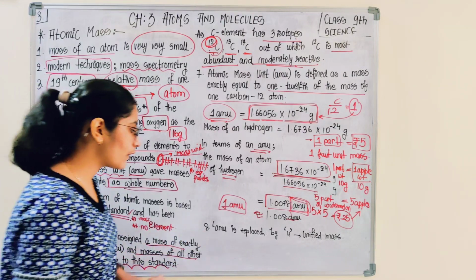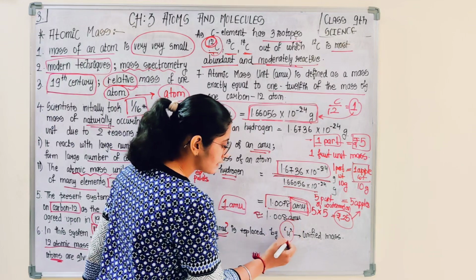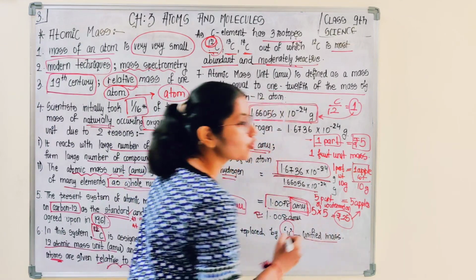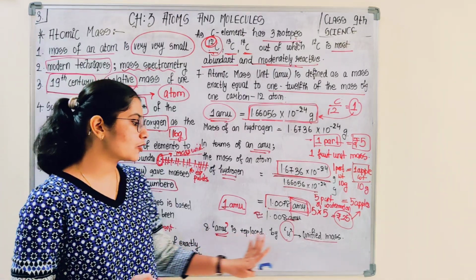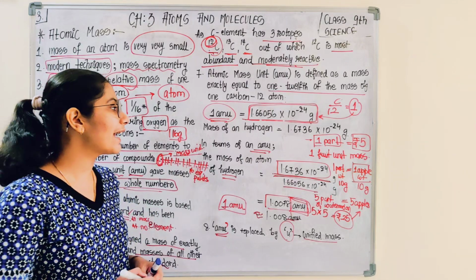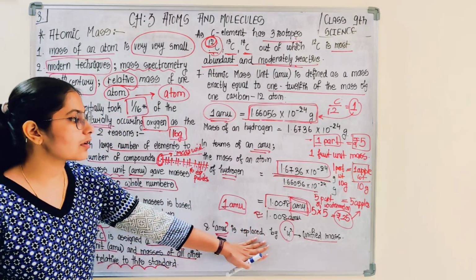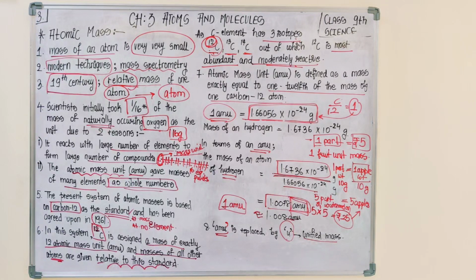So nowadays 1 atomic mass unit is replaced by small u, which is referred to as unified mass. So instead of AMU, you can also use small u, which is unified mass, as a unit for the mass of an atom.